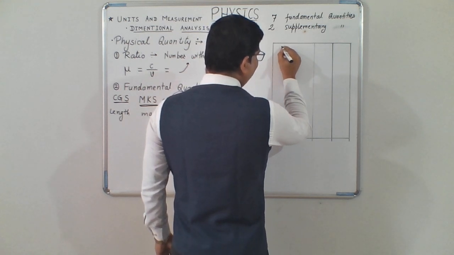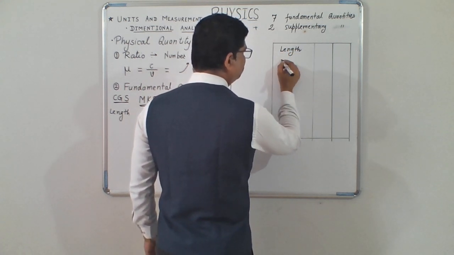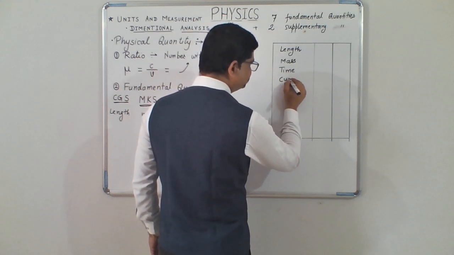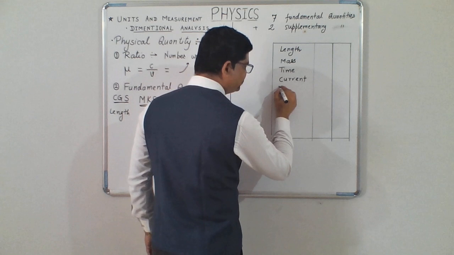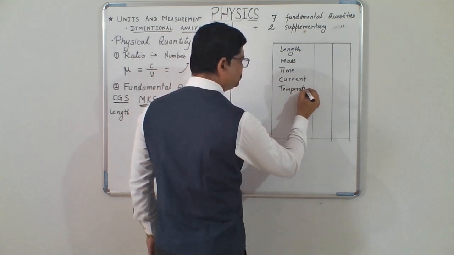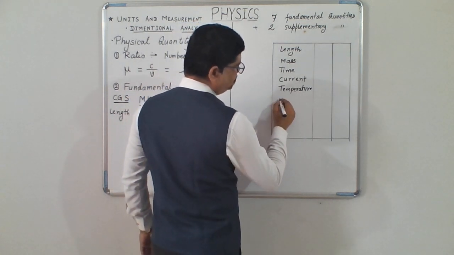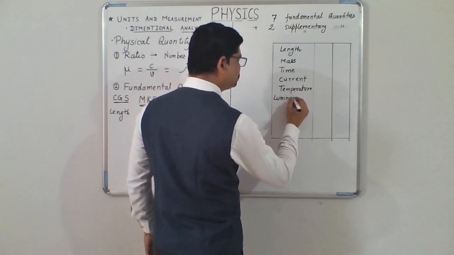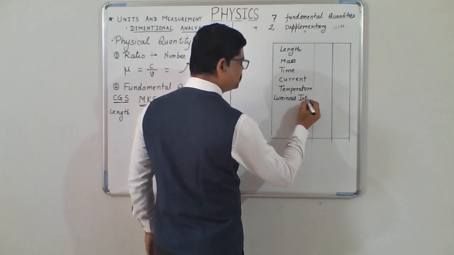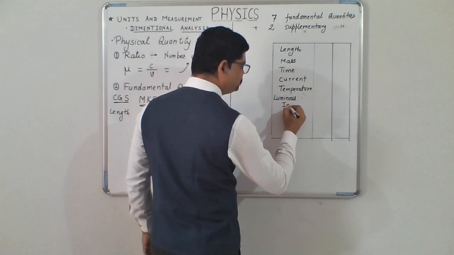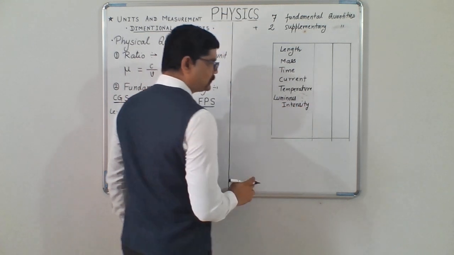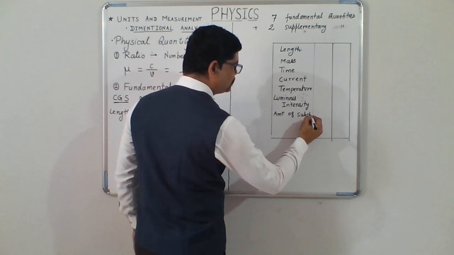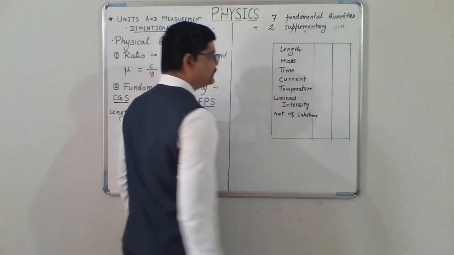So let us start with length, mass, time, electric current, temperature, then luminous intensity, amount of substance.